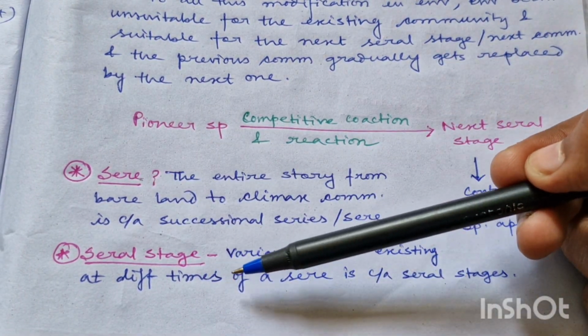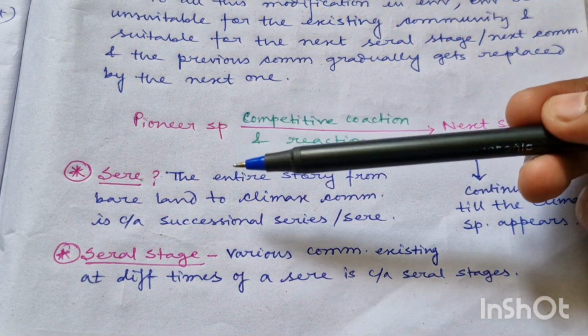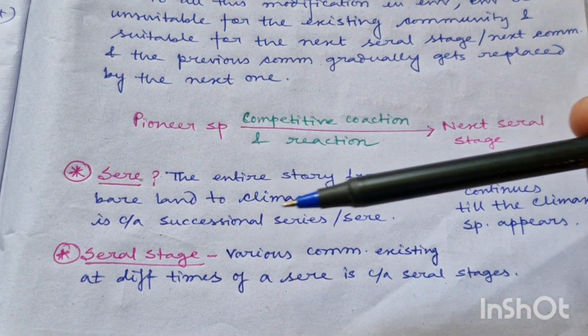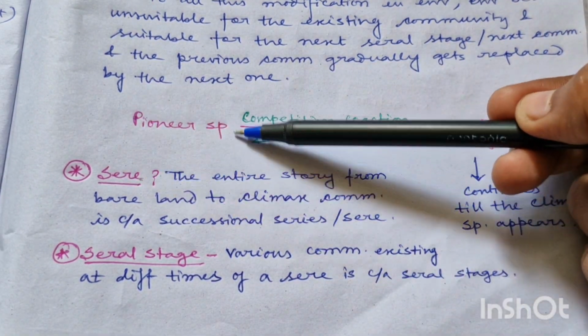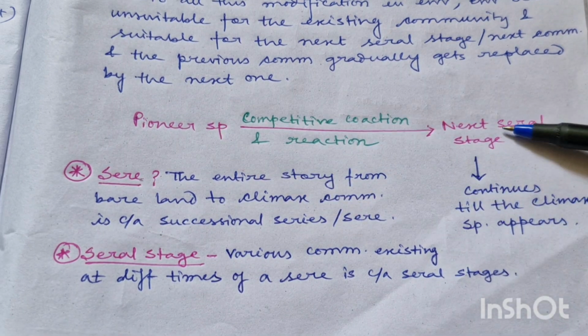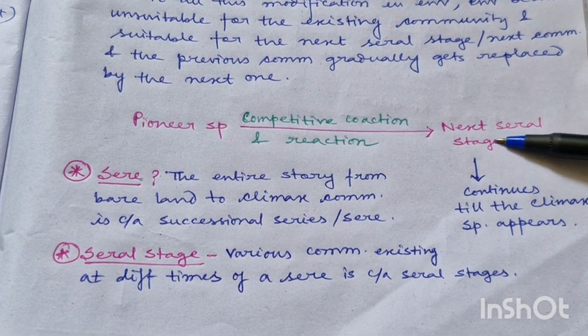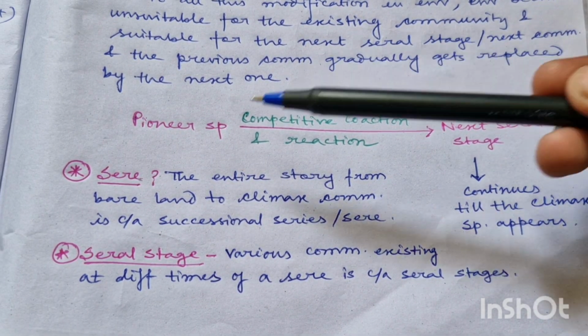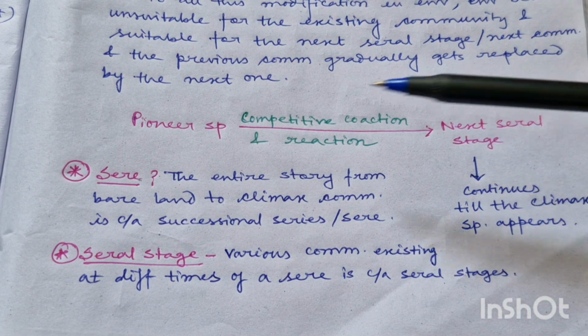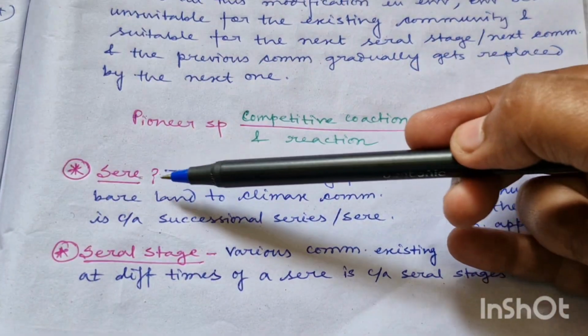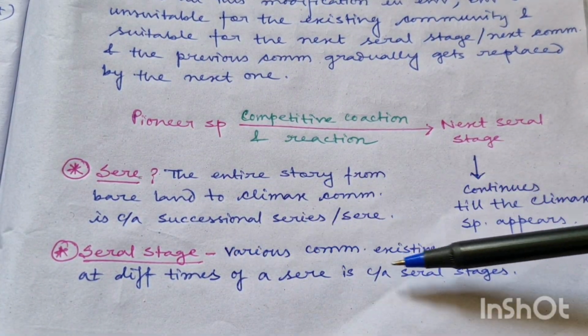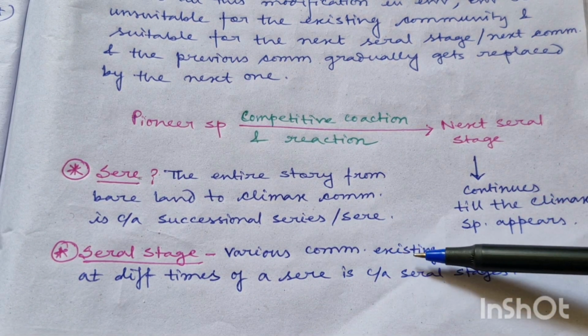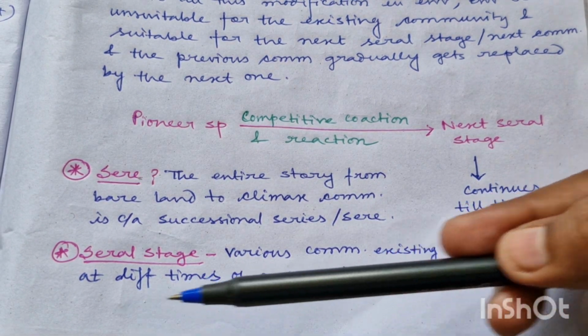And what is seral stage? Each individual community in this sere at different time points is known as a seral stage. Say this is the pioneer species. Okay, so it is a seral stage. Then this intermediate species is a seral stage. Okay, so at different times, whatever communities are present in this sere or in this sequence, those are known as seral stages. Okay, seral stages are actually various communities that exist at different time points in a sere.